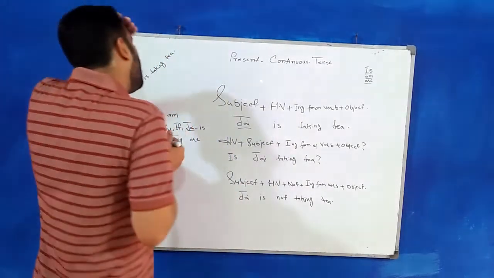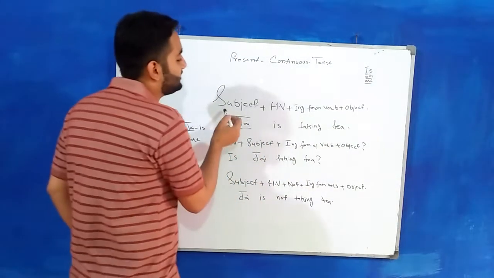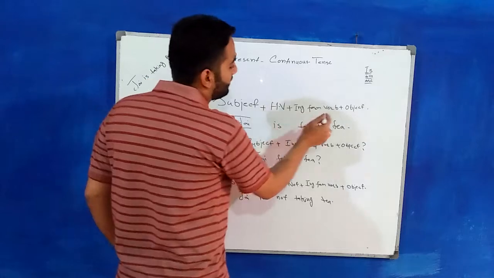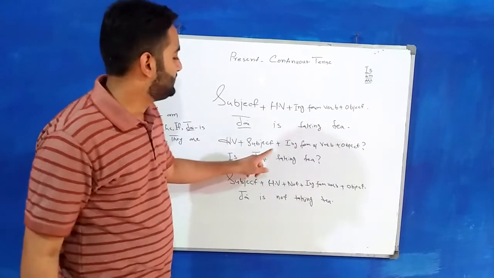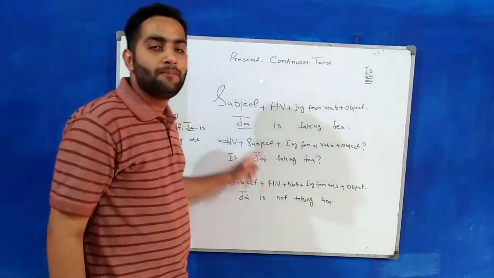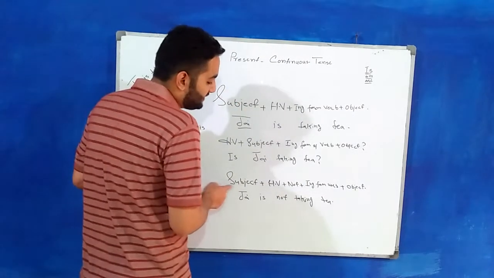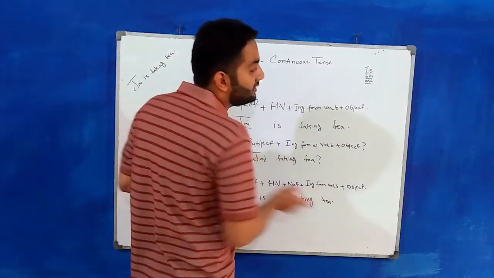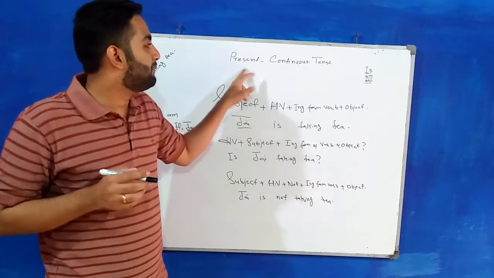So let me check again. Simple sentence is Jay is taking tea, and the structure is subject plus helping verb, main verb's fourth form or the ing form of the main verb, and the object. For the interrogative sentence, helping verb, subject, ing form of the verb, and the object. Is Jay taking tea? That is the interrogative sentence of the present continuous tense. Now the negative sentence is subject plus helping verb, not, ing form, and the object. Jay is not taking tea. Okay, so this is the complete structure and the formation of the present continuous tense.